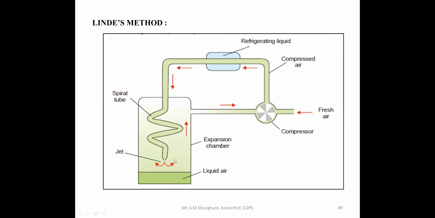Afterwards, you collect the liquefied gas in this chamber. This is the Linde method, used for the liquefaction of gases such as helium, nitrogen, and hydrogen.